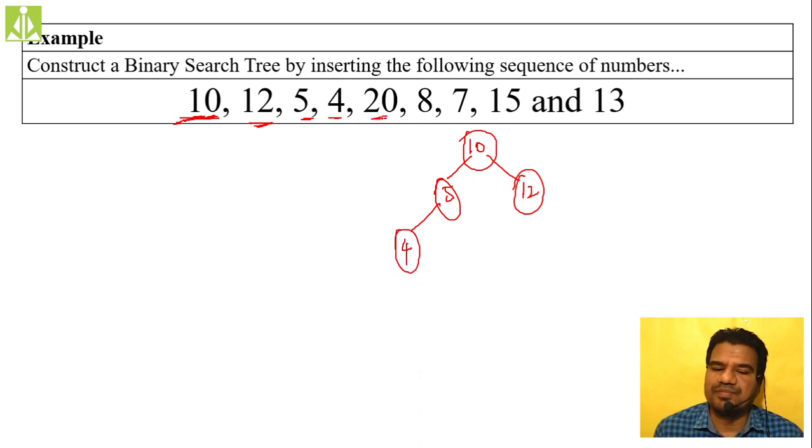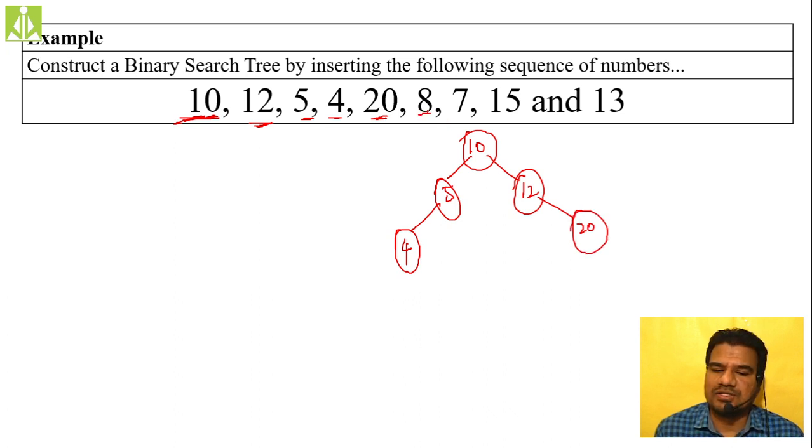Then we have 20. Where do we insert it? 20 will be compared with this 10. As it is greater than 10, move in the right side direction. When you move right, we reach 12. After reaching 12, compare this 20 with this 12. It is greater. If it is lesser, we insert a left child, but it is greater, so we insert it as a right child. So 20 will come over here.